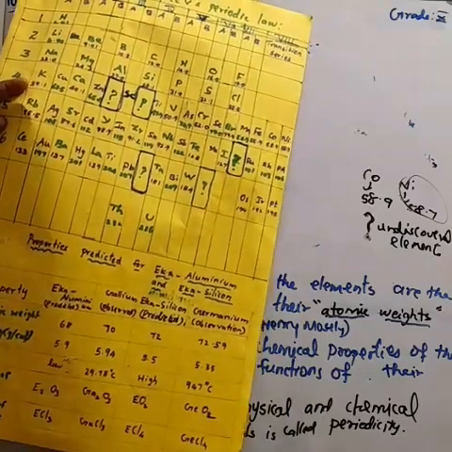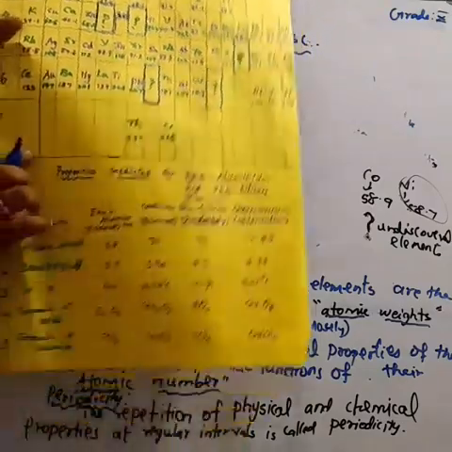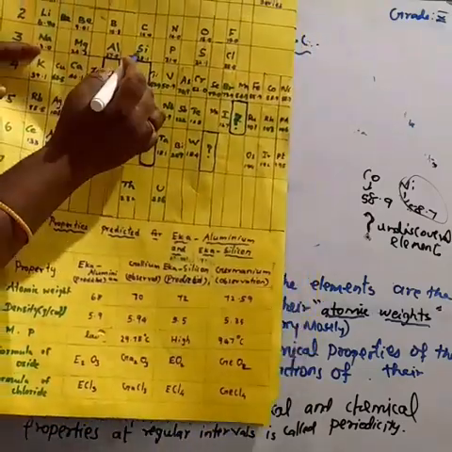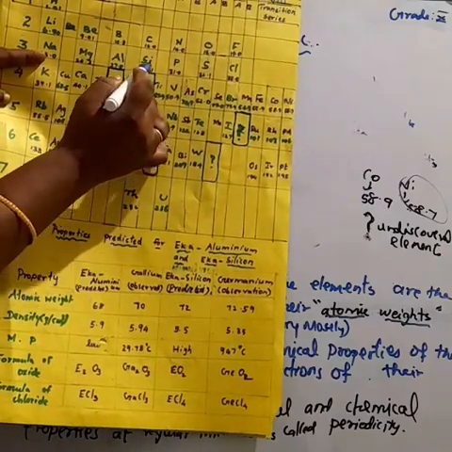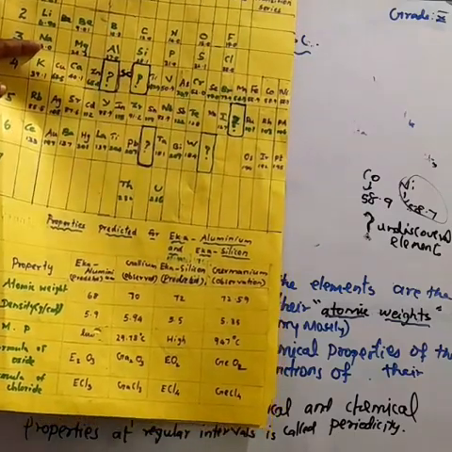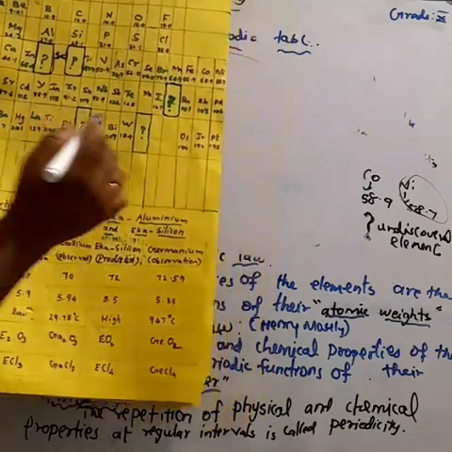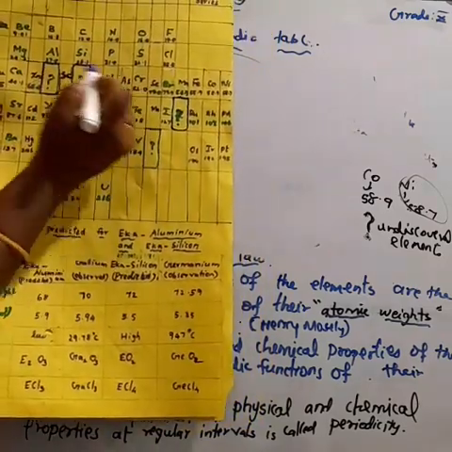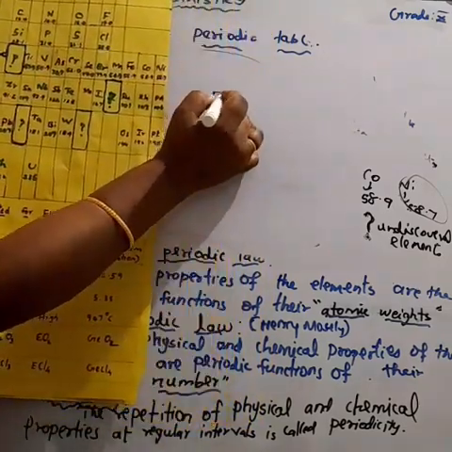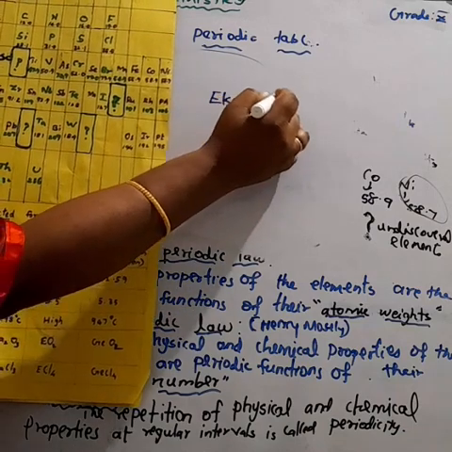One element has properties similar to aluminium, and the other element has properties similar to silicon. So Mendeleev called these two elements Eka aluminium and Eka silicon. Eka aluminium and Eka silicon.